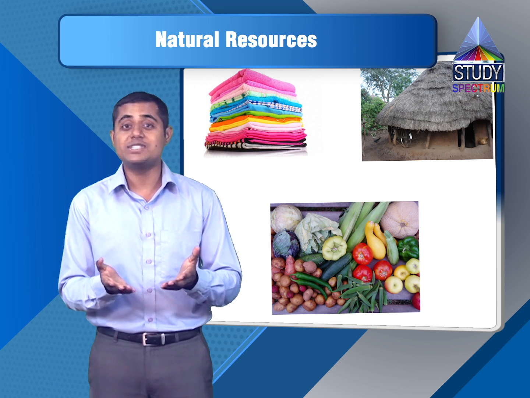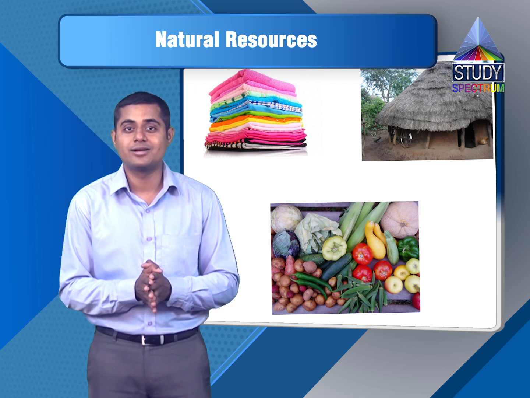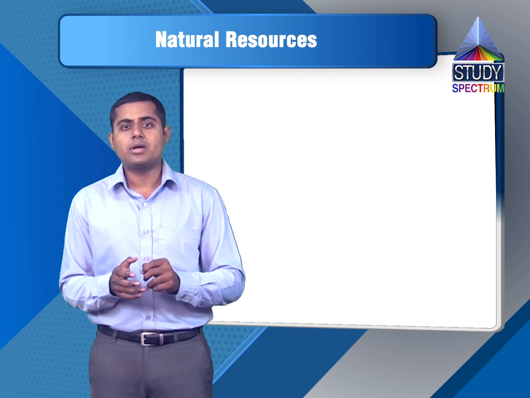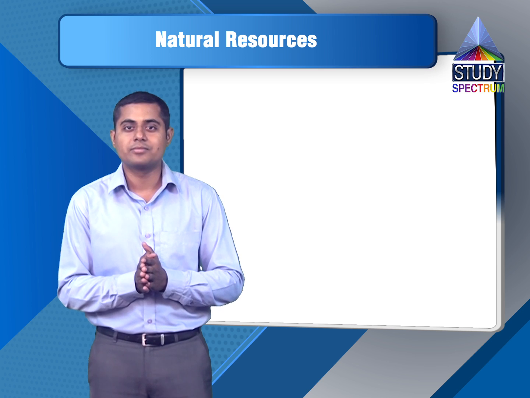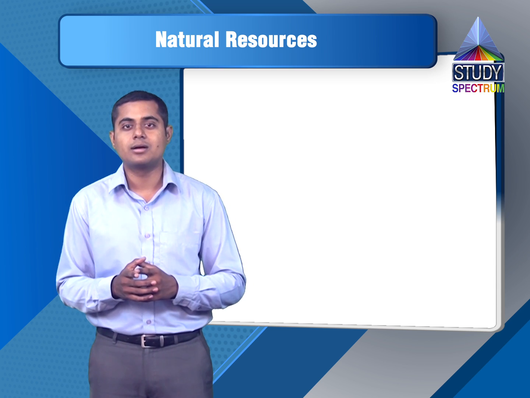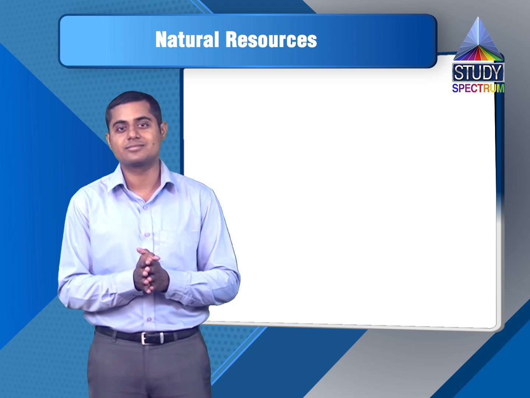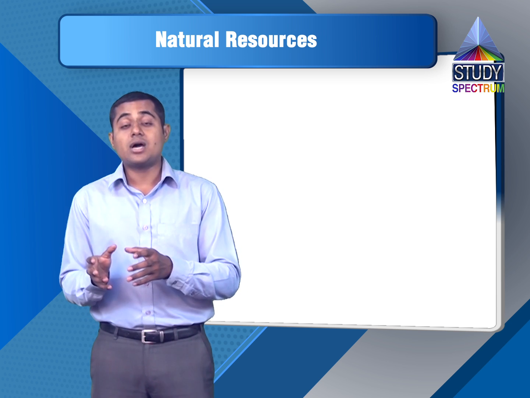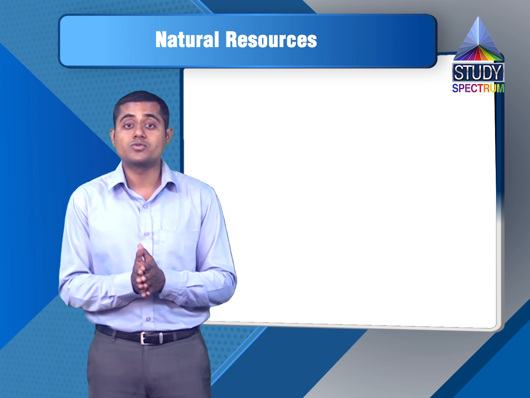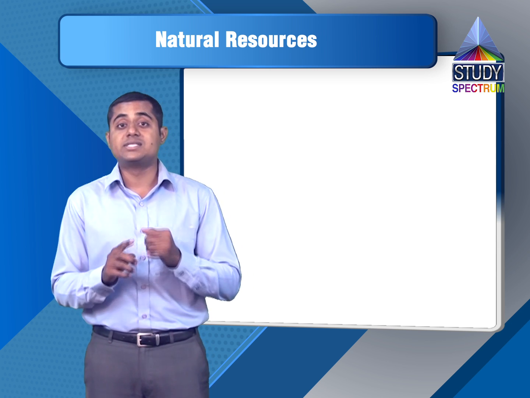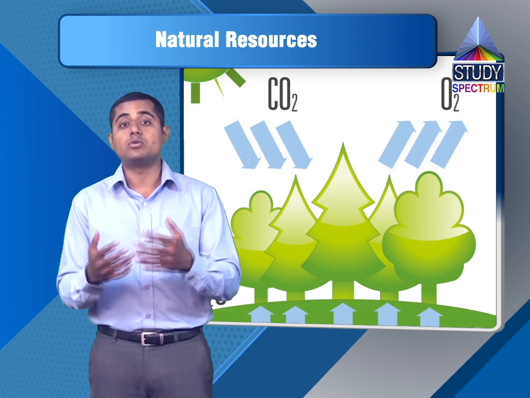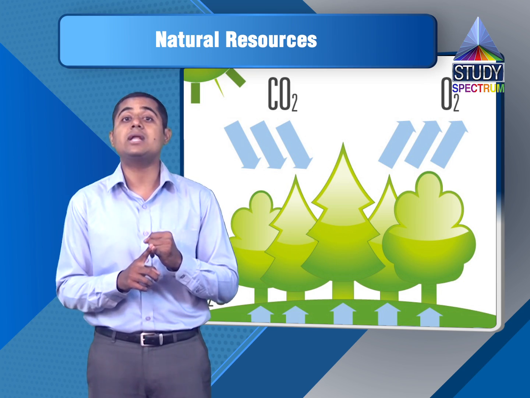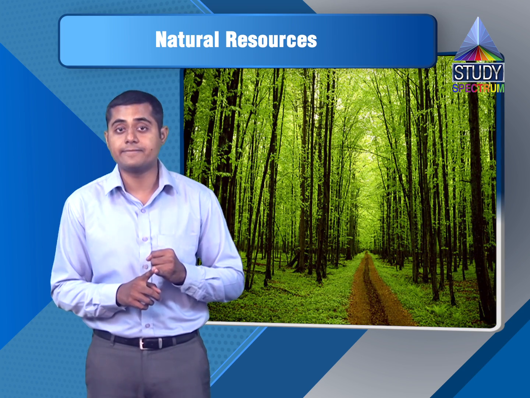But you know what is happening to plantation nowadays? There is a very good saying. One tree can make millions of matchsticks, but one single matchstick can burn millions of trees. Have a thought over it. Trees are a very essential natural resource for us. Why? Because trees take in carbon dioxide and give out oxygen. Oxygen is very essential for us to live. So trees are in another way helping us stay alive.